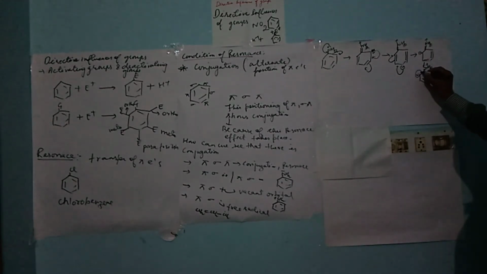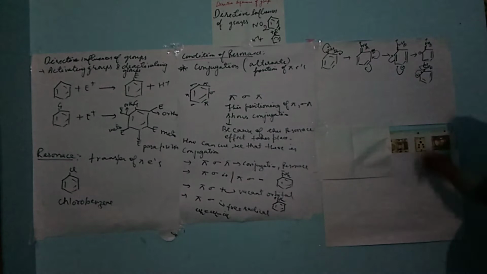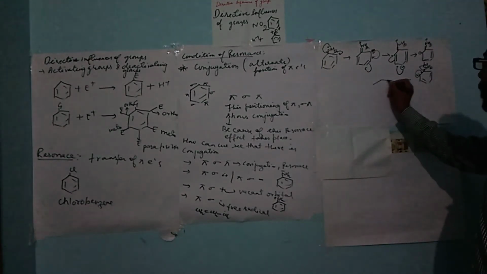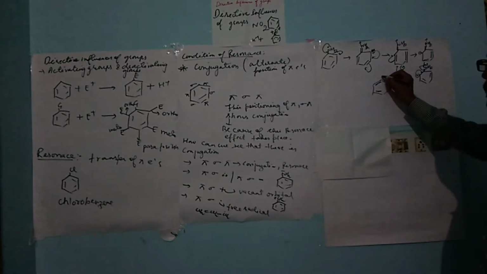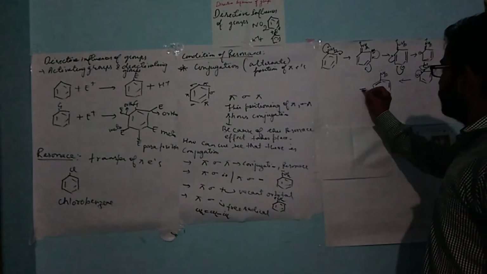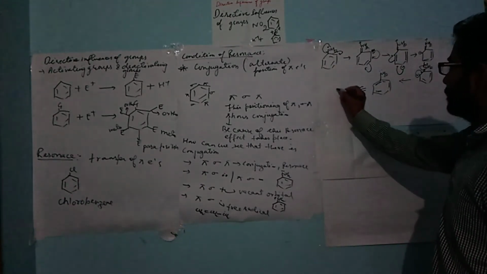Now this electron will shift over here and this shifts to this position. What will happen? It will be drawn as double bond, double bond, double bond. And it will be again NH2 lone pair. Now the hybrid structure of this.